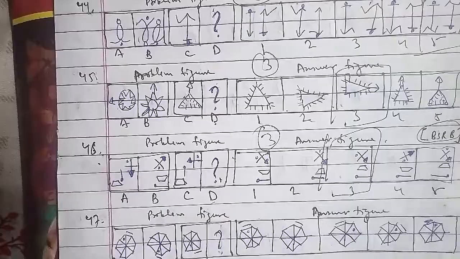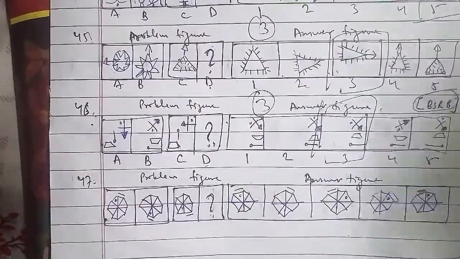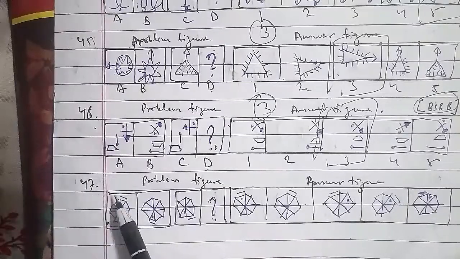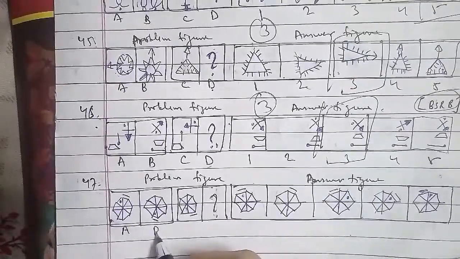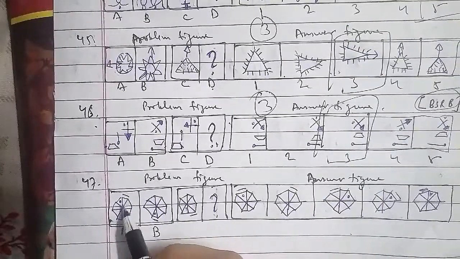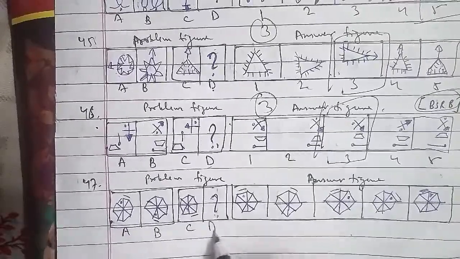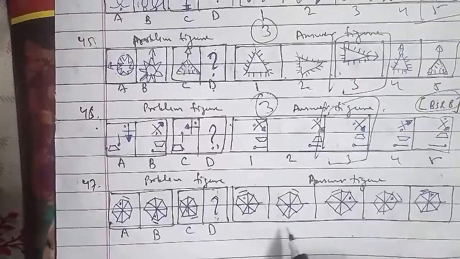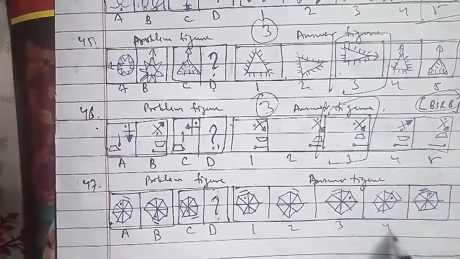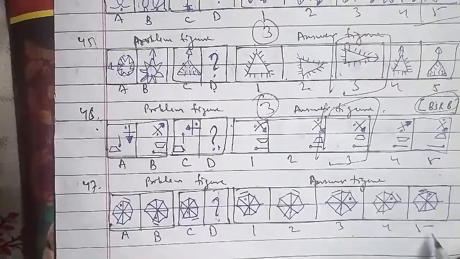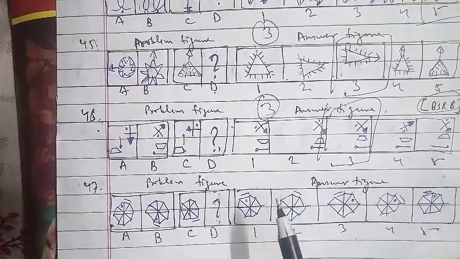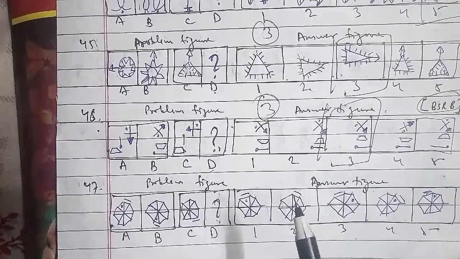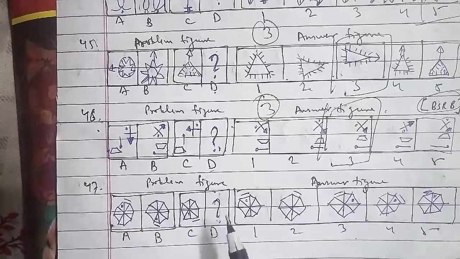For the 47th question of the session, these were the problem figures and these were the answer figures. This has been named as A, B, as we can see the dot, circle, dot or line here, C, and then D you have to find out. And for the answer figure, we have 1, 2, 3, 4 and 5 respectively. So here the line segment moves to the diagonally opposite position, and the dot moves 3 steps anti-clockwise, so the D figure that we have to find out, the answer is the third figure for this question as well,